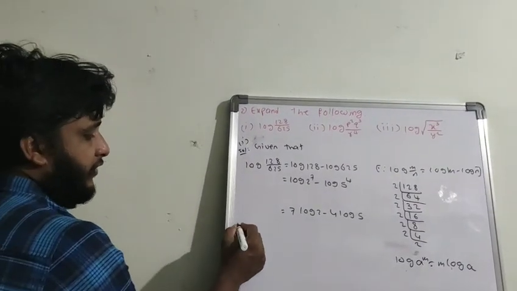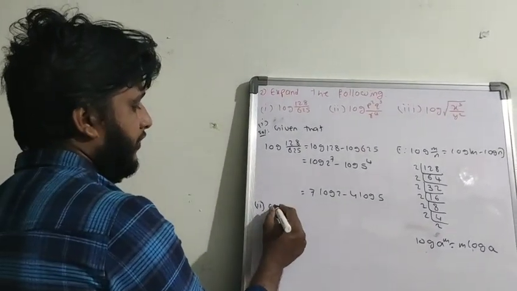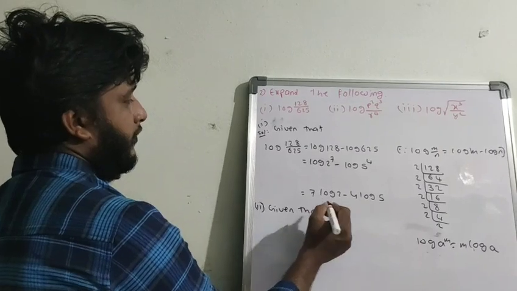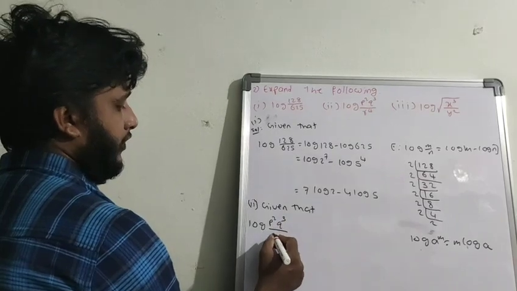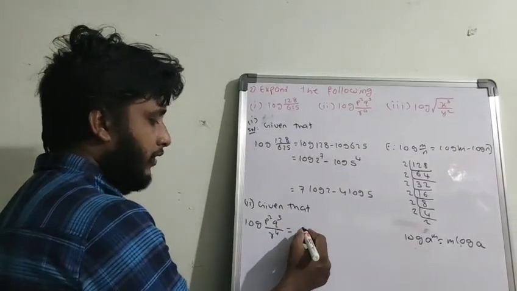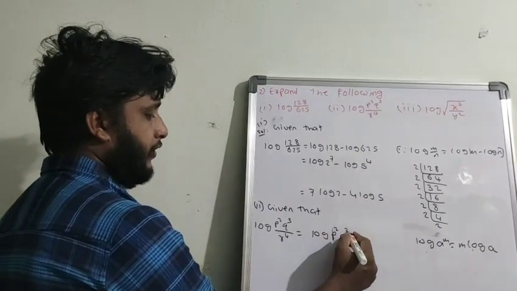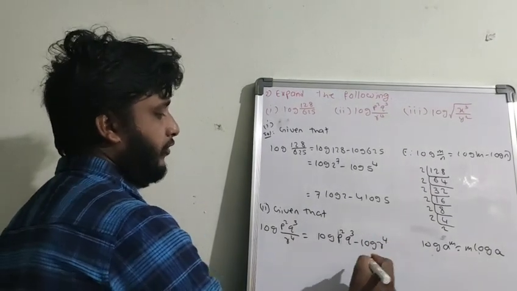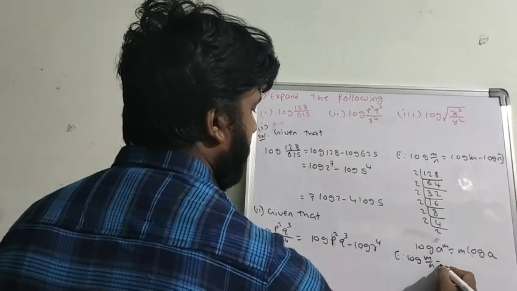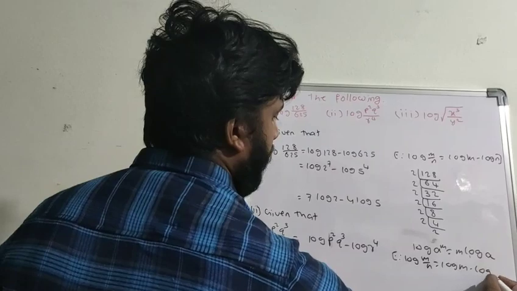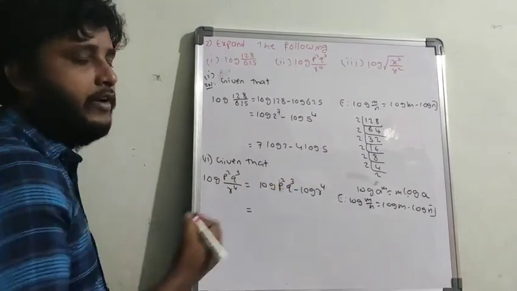Coming to the second question, here we don't need to do any prime factorization, they have already given the power. So the simple way you have to do. Given log p square q cube by r to the power of 4, first you have to do the m by n formula. So log p square q cube minus log r to the power of 4, by using log m by n equal to log m minus log n. Now coming again, this is the product formula, log m n formula.